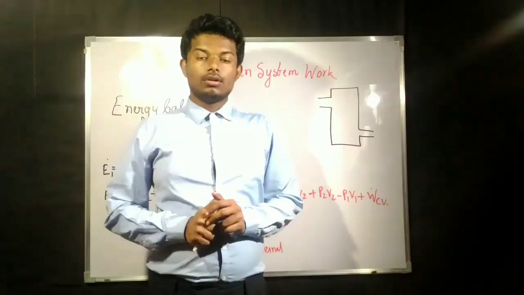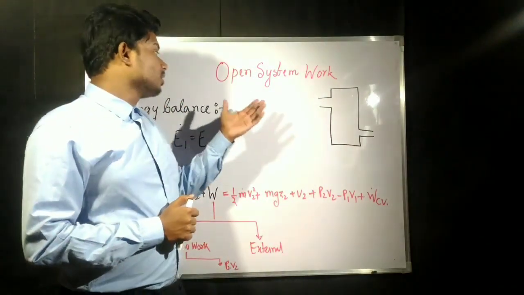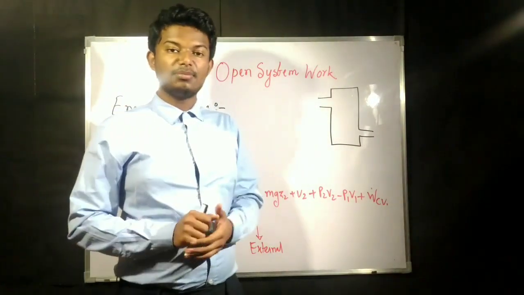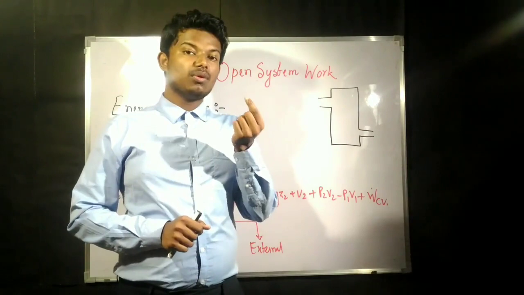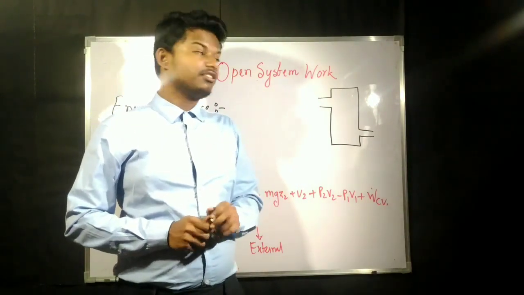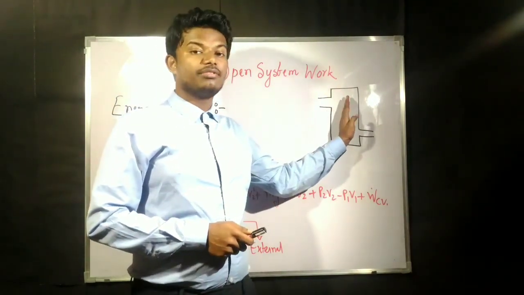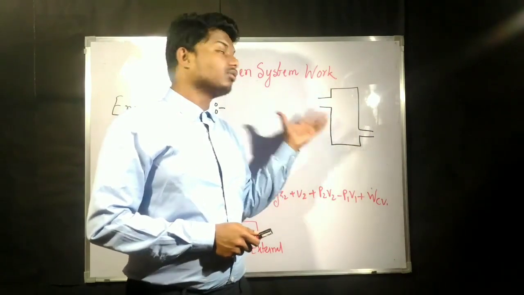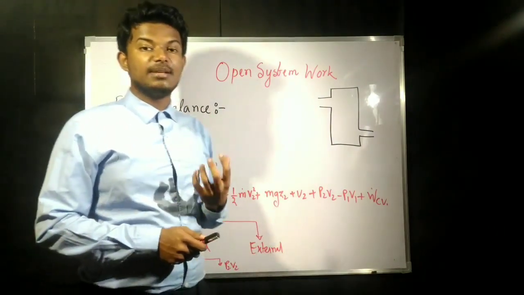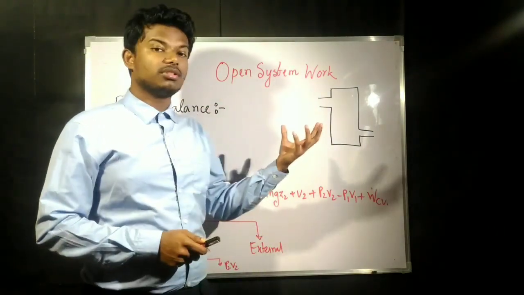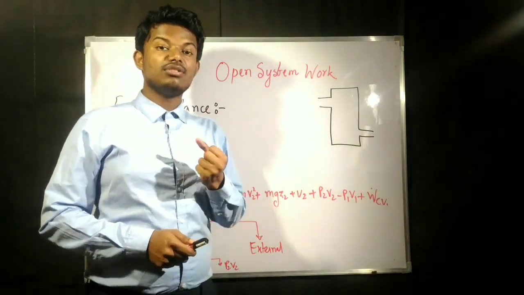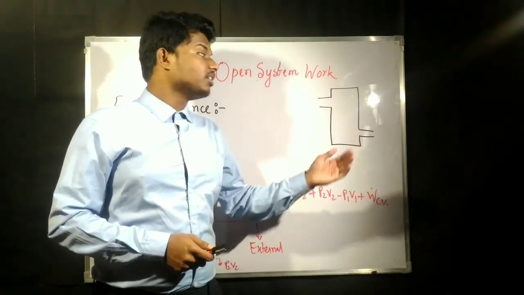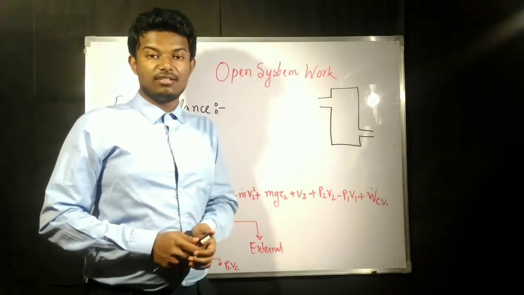So the next thing is energy balance. It is similar to mass balance, but one simple word has been missed out. In mass balance, we considered the accumulation of mass to be zero, because we are considering all these systems as steady flow processes. In steady flow, these properties do not change with respect to time. Mass is also a property, energy is also a property.